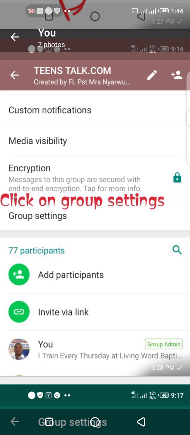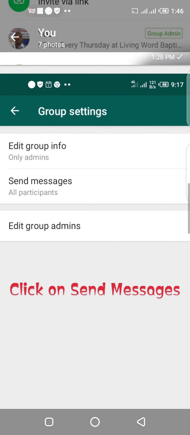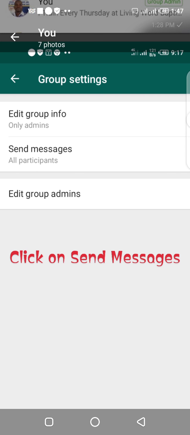You will see custom notifications, media visibility, encryption, then group settings. You are going to click on the group settings. So when you click on the group settings now, this is what you're going to see. Yes, you will see edit group info, only admins, send messages, all participants. Because this has been edited, that is why you see only admins are to edit group info.